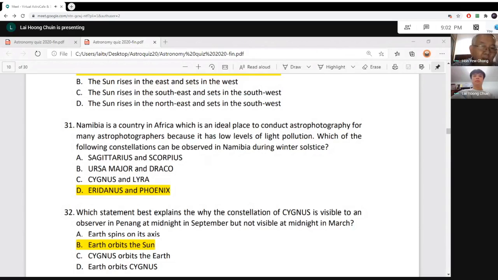Because Sagittarius and Scorpius can both be seen in Namibia, but Sagittarius is seen in daytime, while Scorpius is 12 hours away, in nighttime. But this means that at the same time at night from Namibia, which ones can you see? Only the two southern constellations, Eridanus, the River, and Phoenix, can be seen from Namibia. So D is the answer. All right. Okay, right. Continue.